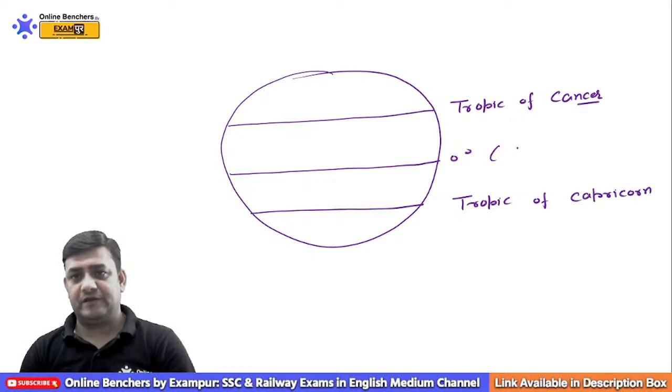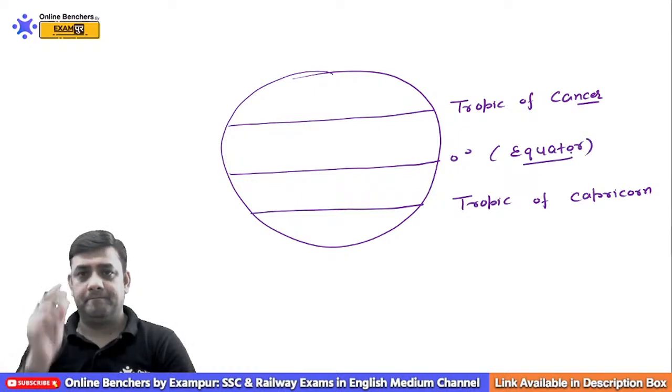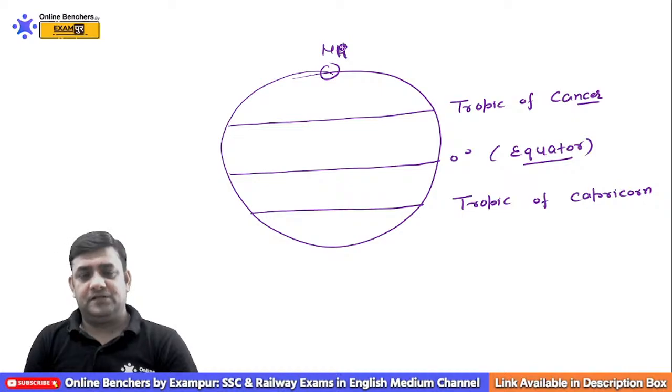Tropic of Capricorn. This is the equator. Northern hemisphere, southern hemisphere.